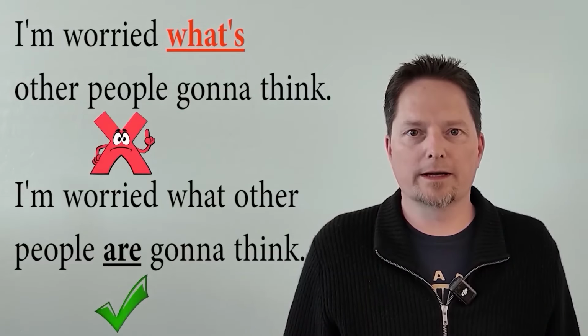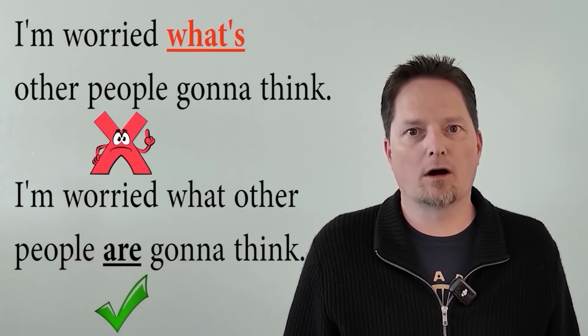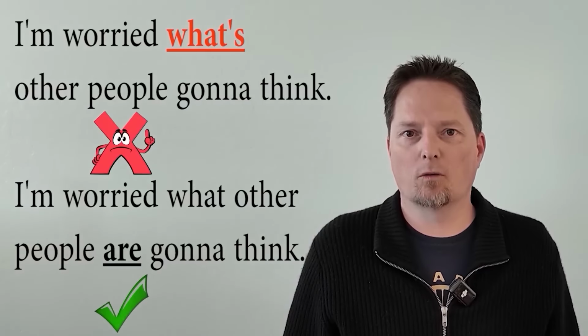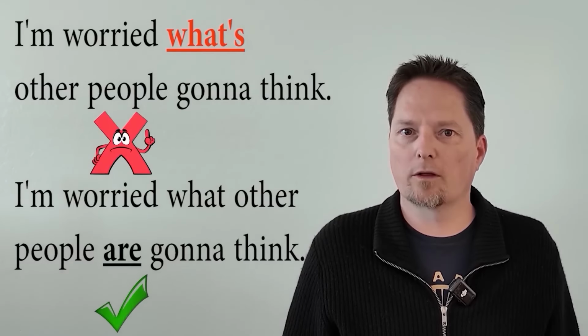But if you say I'm worried, you have to move the verb. I'm worried what other people are going to think. Pronunciation, what other people are going to think. Altogether, I'm worried what other people are going to think. Other people are going to think. So we don't hear are, we hear what other people are going to think. I'm worried what other people are going to think.